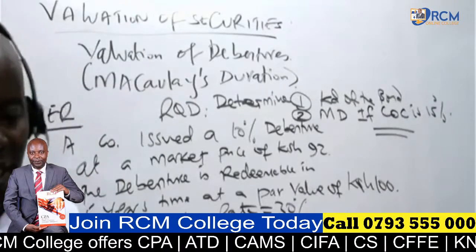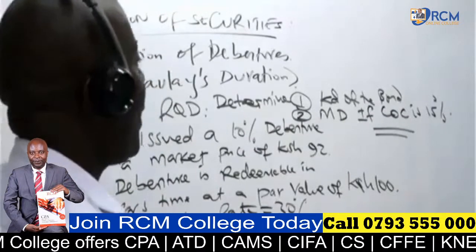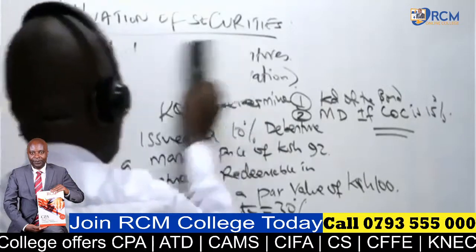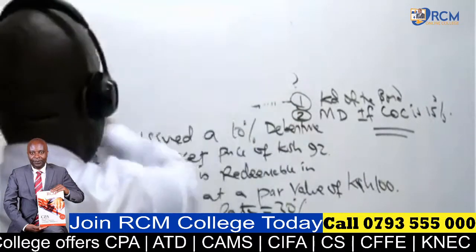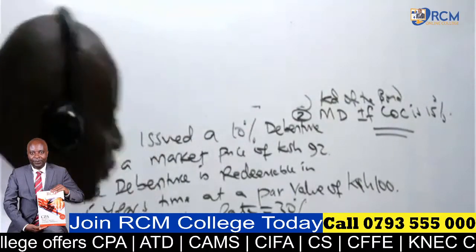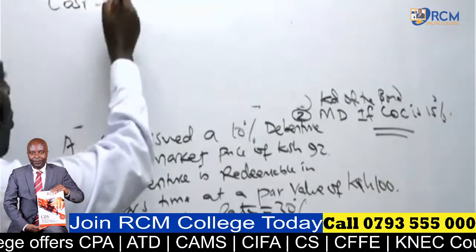All right. So if I get this kind of a question, ladies and gentlemen, what shall I be able to do to get, first of all, KD? What will I do to get this cost of debt?